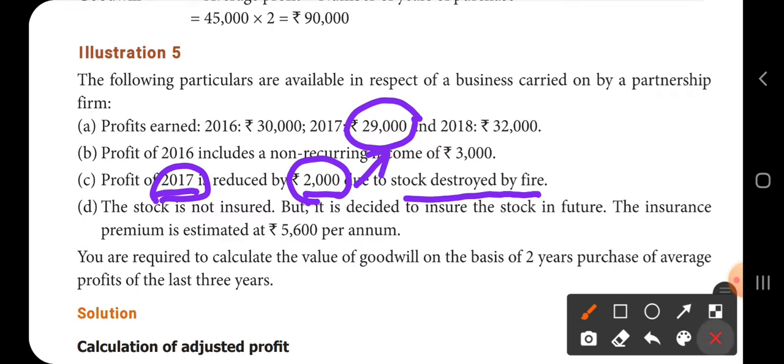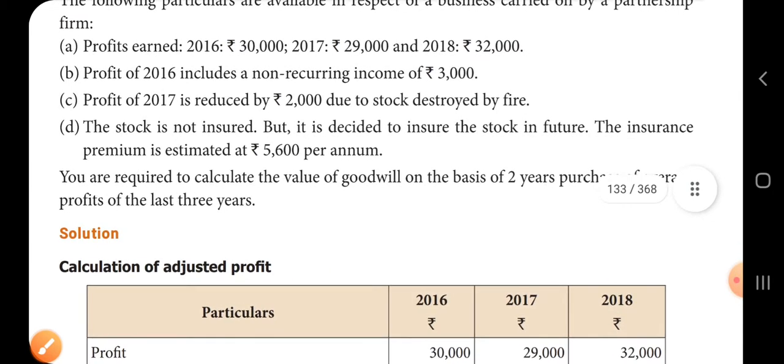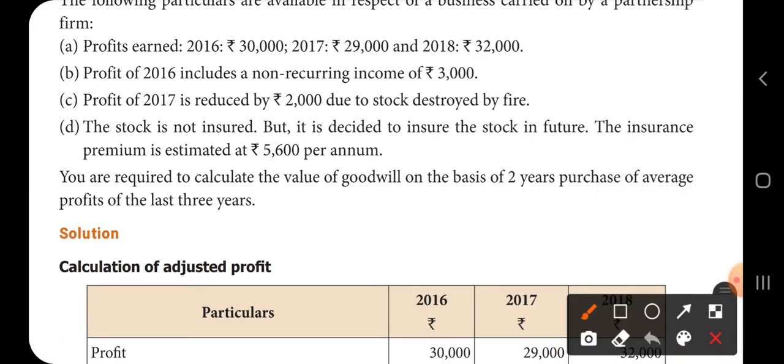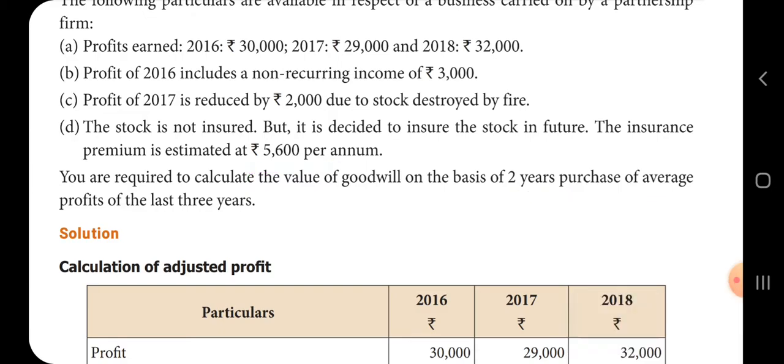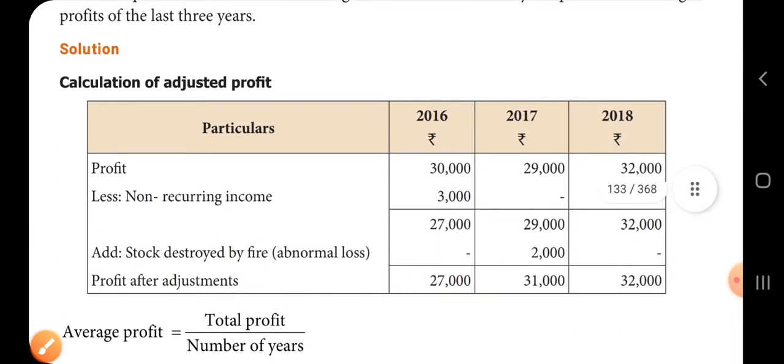Next, the stock is not insured, but it is decided to insure the stock in the future. This is a general adjustment. The insurance premium is estimated at 5,600 per annum. You are required to calculate the value of goodwill on the basis of 2 years purchase of average profits of last 3 years. Now first you should calculate the adjusted profits.